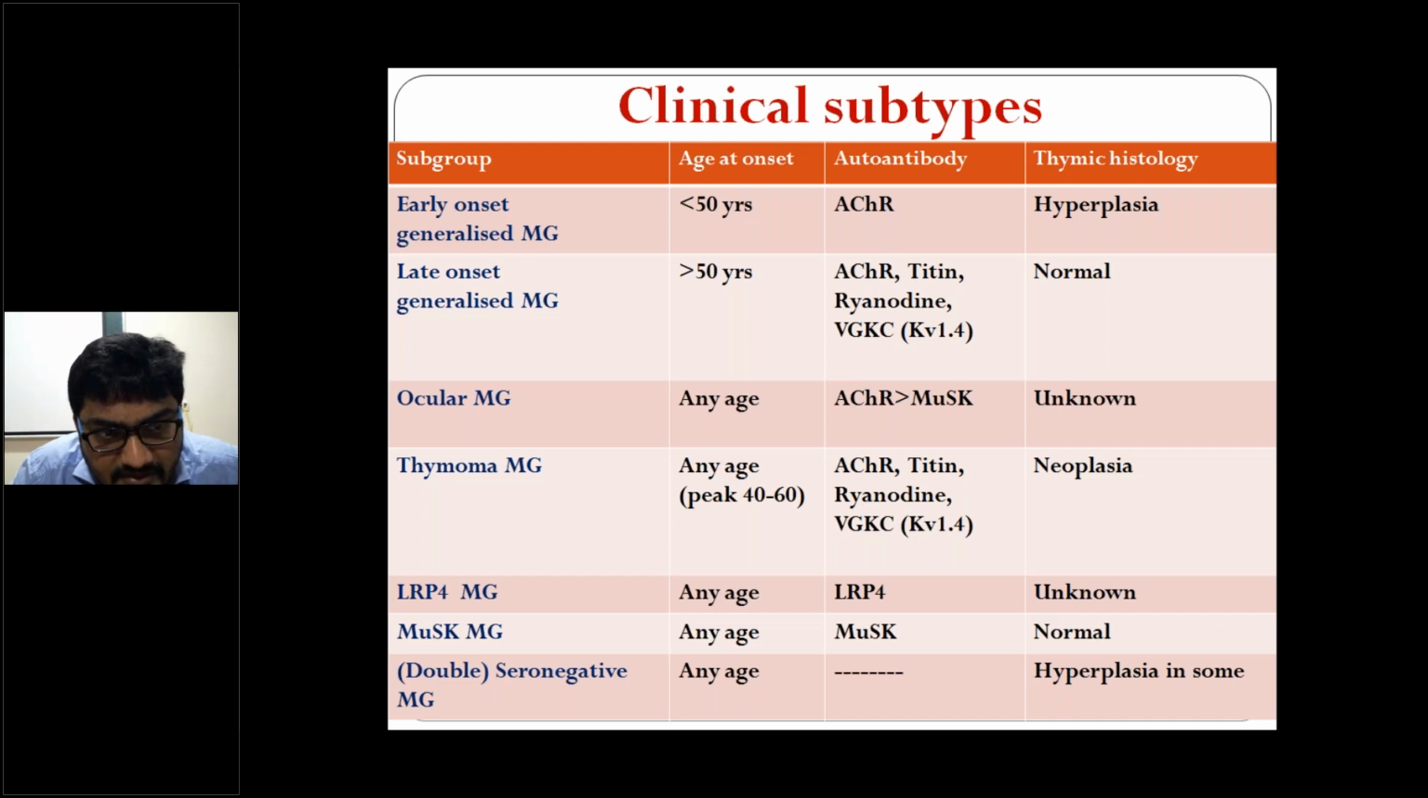Ocular myasthenia gravis. See, in ocular myasthenia gravis, actually this is a controversy, acetylcholine receptor antibodies are seen as well as MuSK antibodies. Please remember MuSK antibodies also. Okay, most common is acetylcholine receptor antibody for ocular myasthenia gravis also. Some MuSK antibodies are also there, right? MuSK antibody positive myasthenia gravis will be there, right?